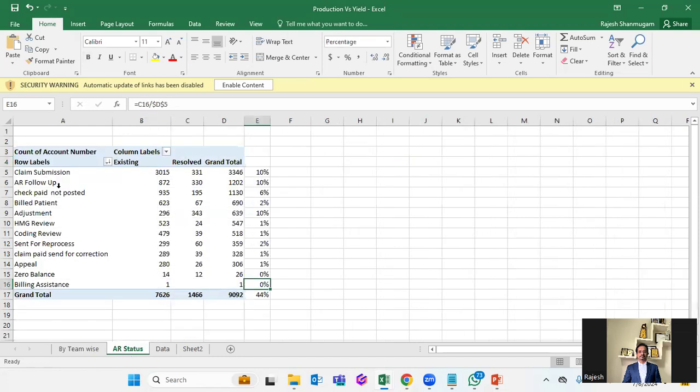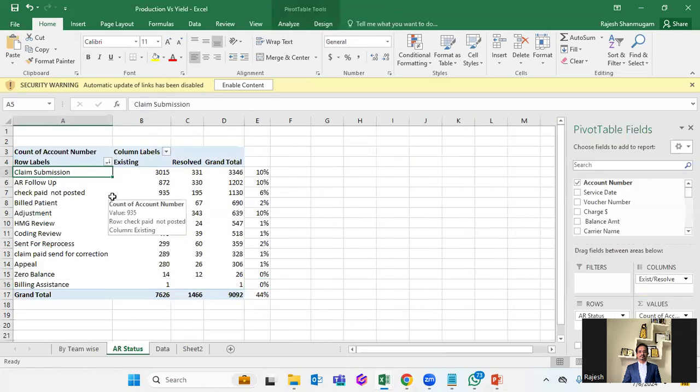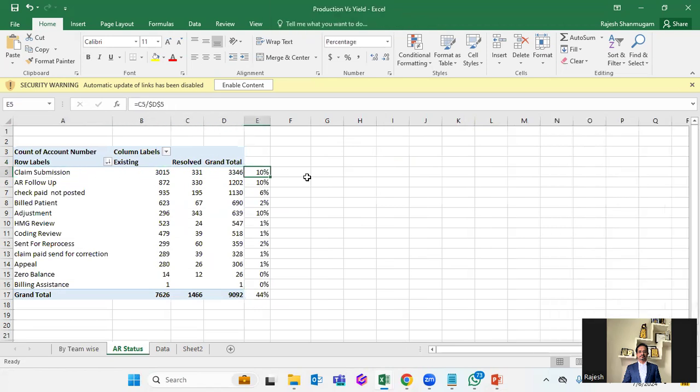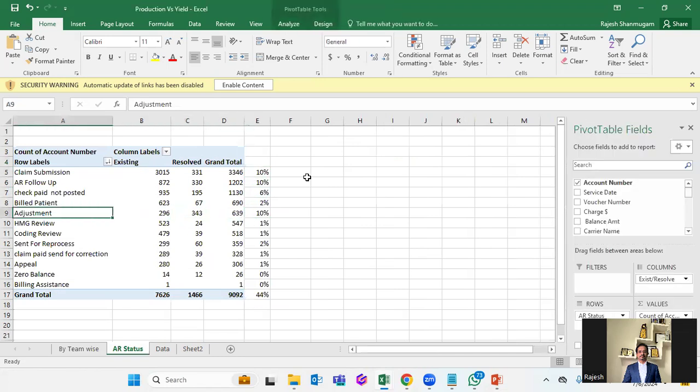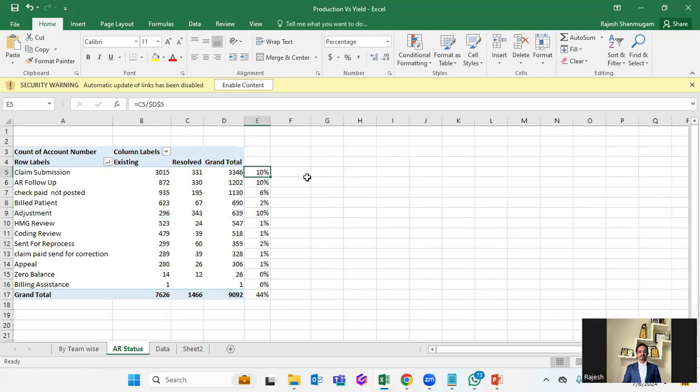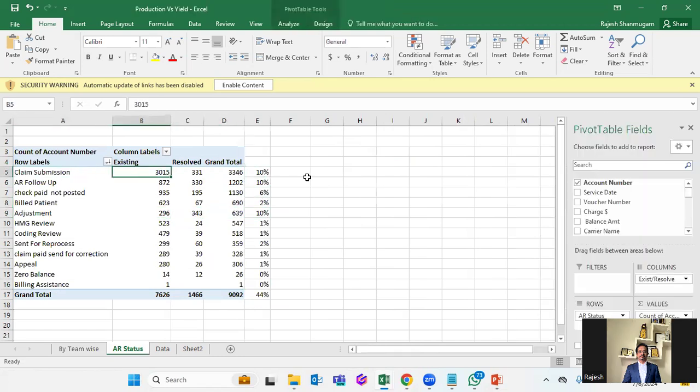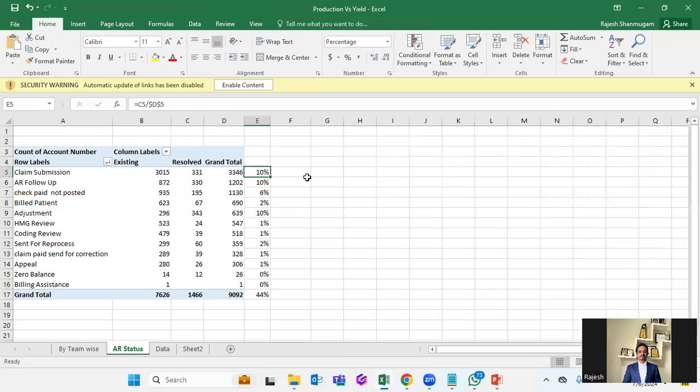So I did the same thing by my AR status, right? Status or action code. This will be a better way to do it. Take a claim action code and then see how many are getting resolved. See, for example, if you say, I'm refiling the claim, my success rate is only 10%, right? The same way we can see the adjustment. I'm moving to adjustment, but it's not getting adjusted. So by this action code and by status code, you can track what your resolution rate is and how to improve the resolution, right?